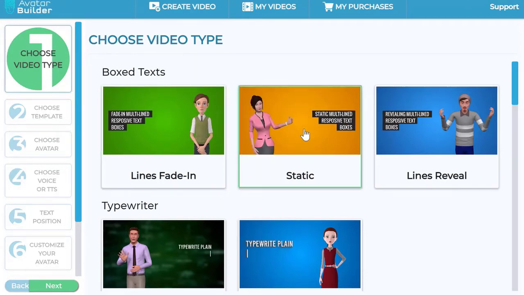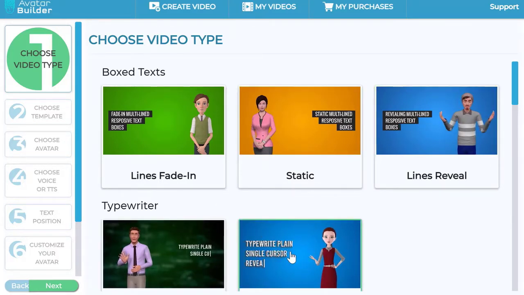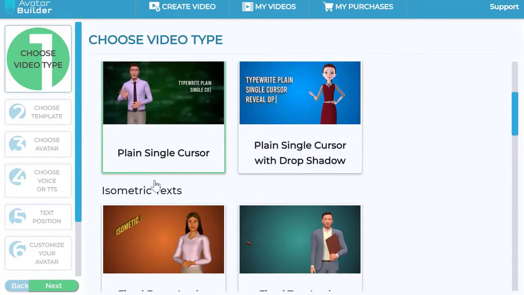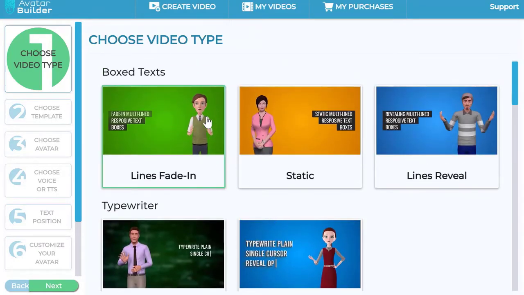Now, how you do this is you just pick one. So here you can just hover over your mouse and it's going to show you a whole bunch of actual video styles. So we have typewriter, we have box text, we have isometric text, meaning you can get these animations literally by pasting a bunch of scripts. And of course, once you choose this option, you also get a bunch of templates to choose from.